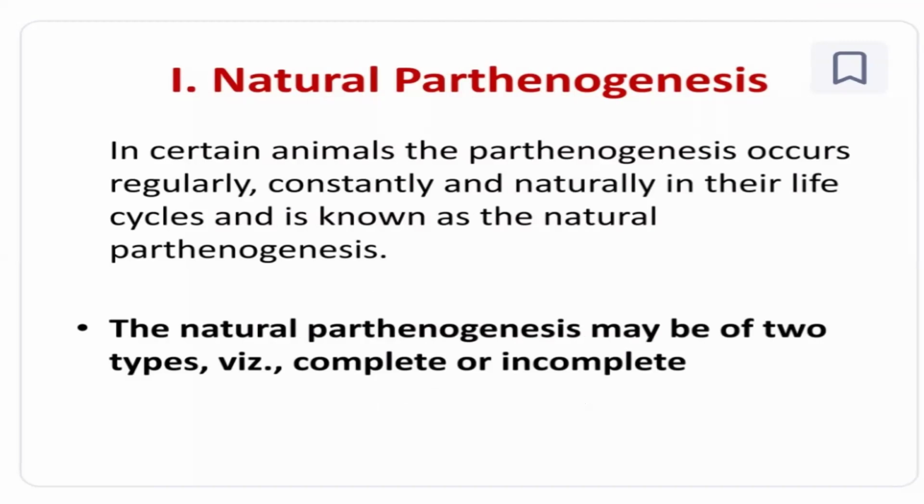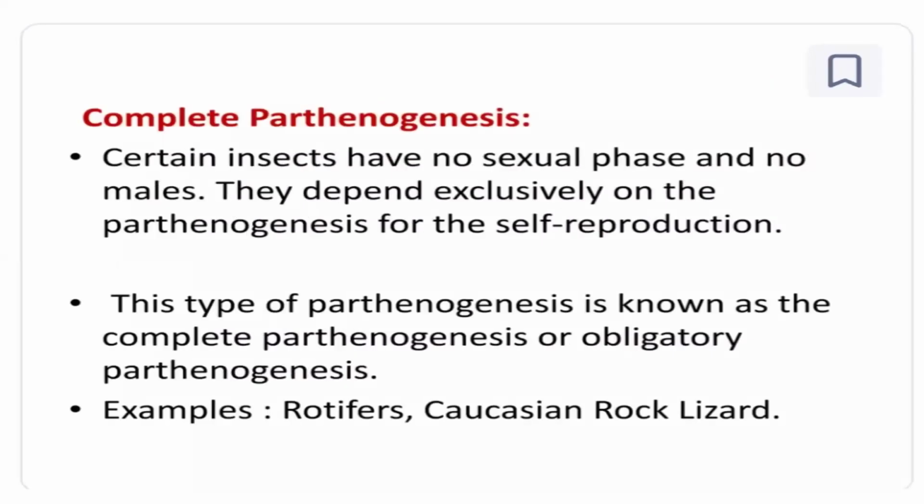In some species, some angiosperms, the embryo develops parthenogenetically. That means the embryo may develop from a haploid egg cell or from a diploid egg cell in the natural way. That is natural parthenogenesis, and it may be of two types, complete and incomplete.